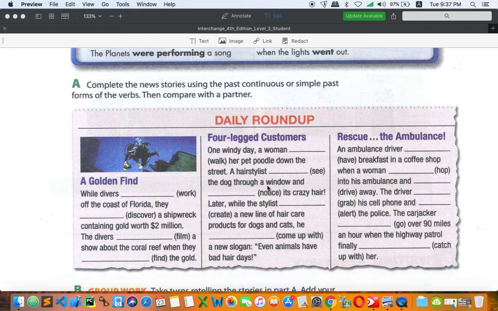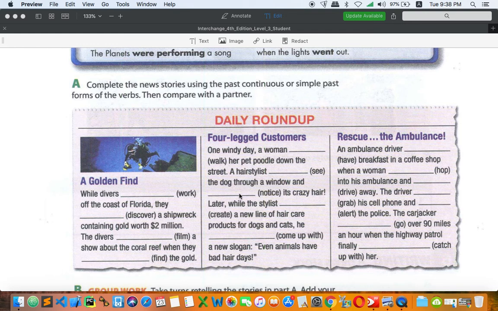See the dog through a window and notice its crazy hair. So what happened with this? You can say a hairstylist, at that time while she was walking, saw the dog and noticed. So it's all about participle. It is a series of completed actions, right? As I mentioned earlier, a hairstylist saw the dog through a window and noticed its crazy hair. So saw and noticed, that is past simple.